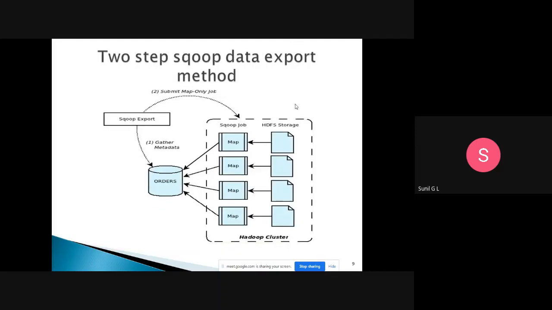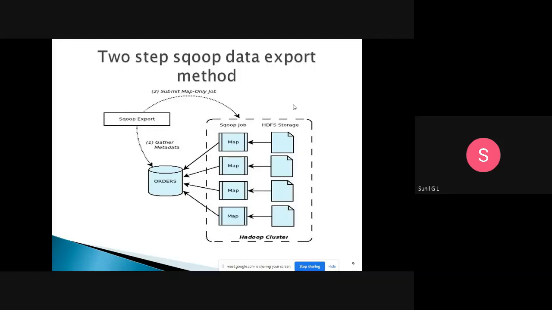So same thing here also. Here also we will have two steps only. In the previous one, we had a Sqoop import function. So here we will have a Sqoop export function. What will Sqoop export do? First, it will take the metadata of the RDBMS. It will gather the metadata structure of the data. Then after that, it will submit the map-only job.